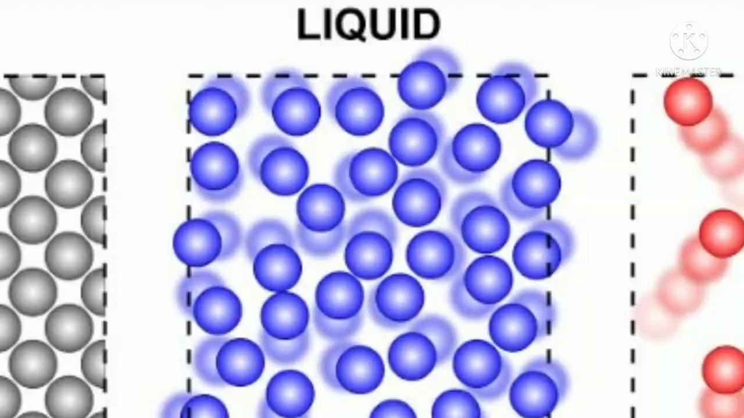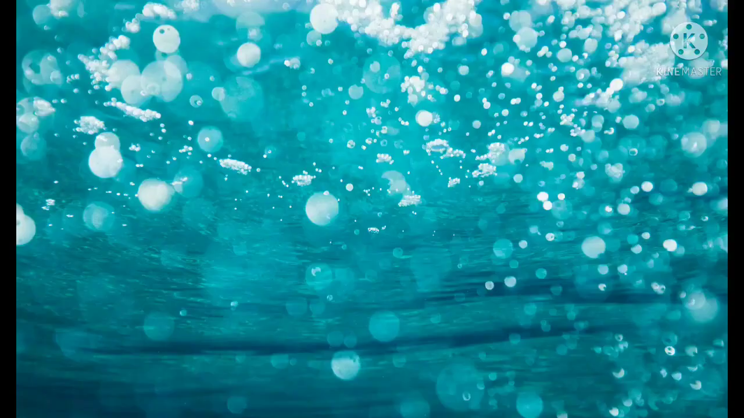So next, we can see in liquids how the atoms and molecules are arranged. Comparing with solids, here the atoms and molecules are loosely packed. The interatomic distance, or the intermolecular distance, is greater. Comparing to solids, here the interatomic distance is greater. So in liquids, the atoms and molecules are loosely packed.